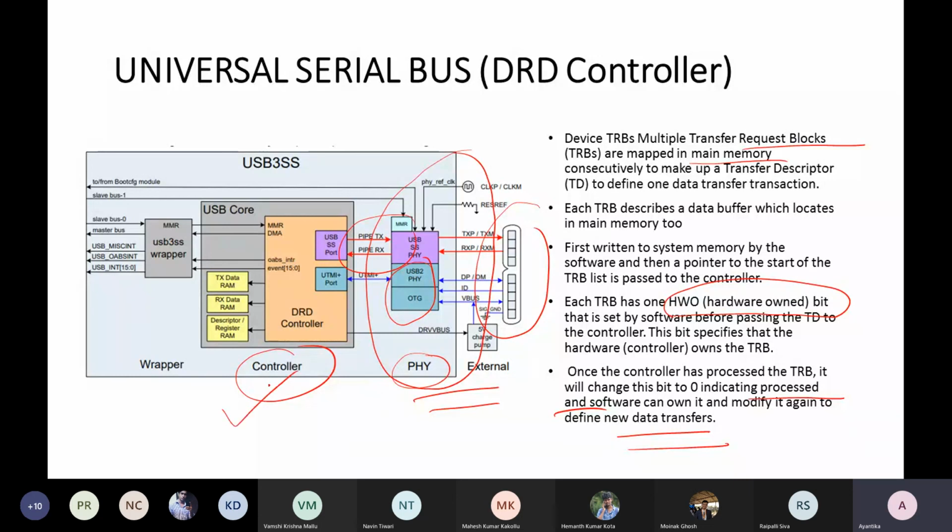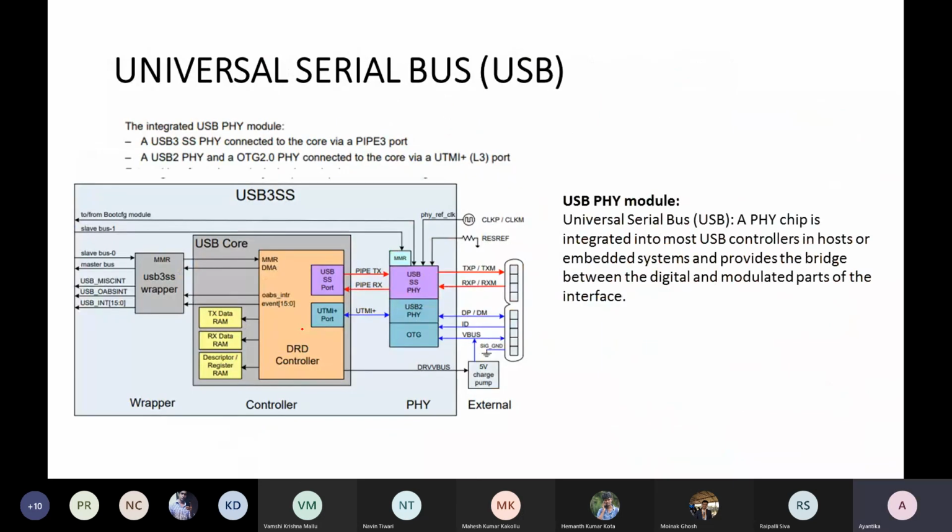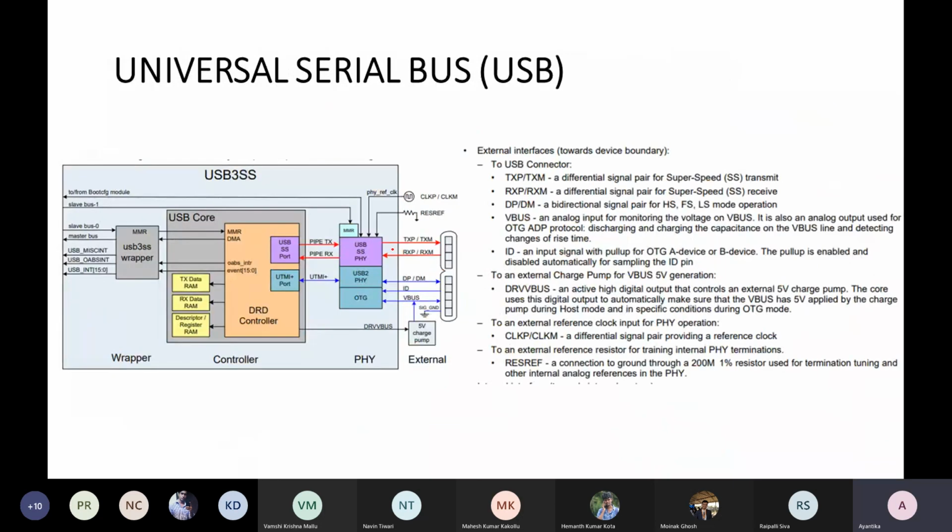And mainly this DRD controller, with the help of these transfer request blocks, takes the request from the host and transfers the block to the requested device. The whole thing is controlled by this DRD controller part. So this is a detail of the links present in this PHY module and this module.